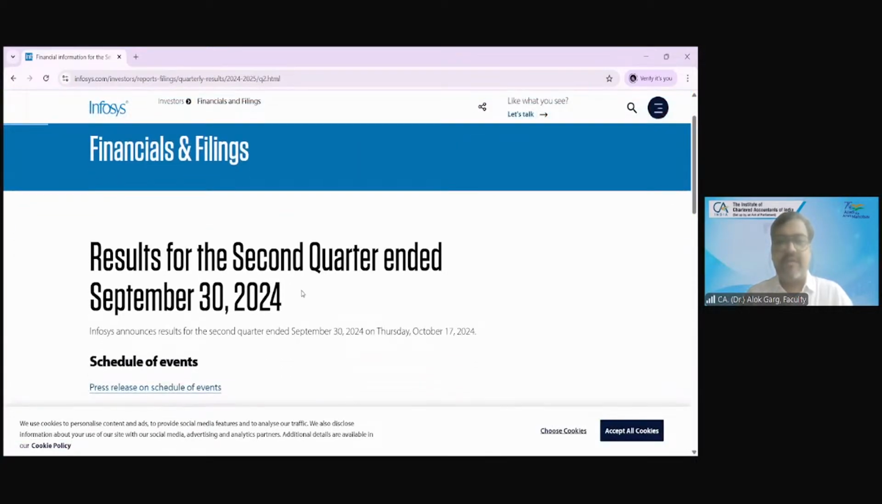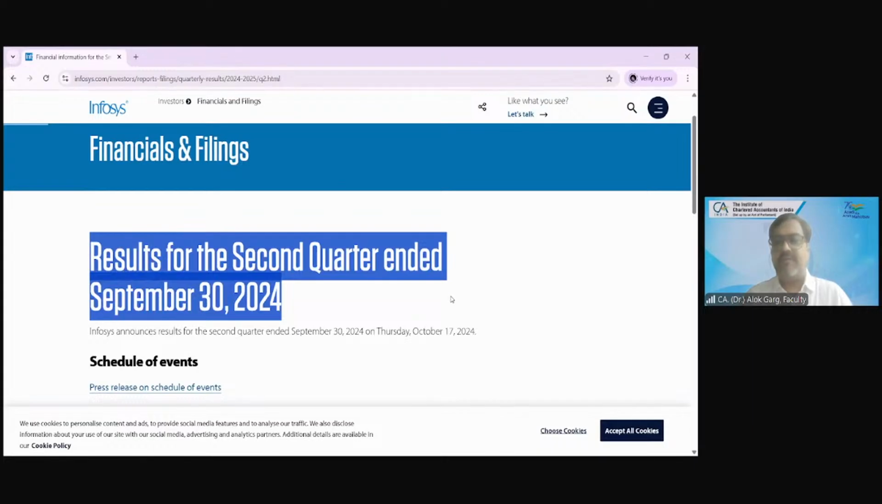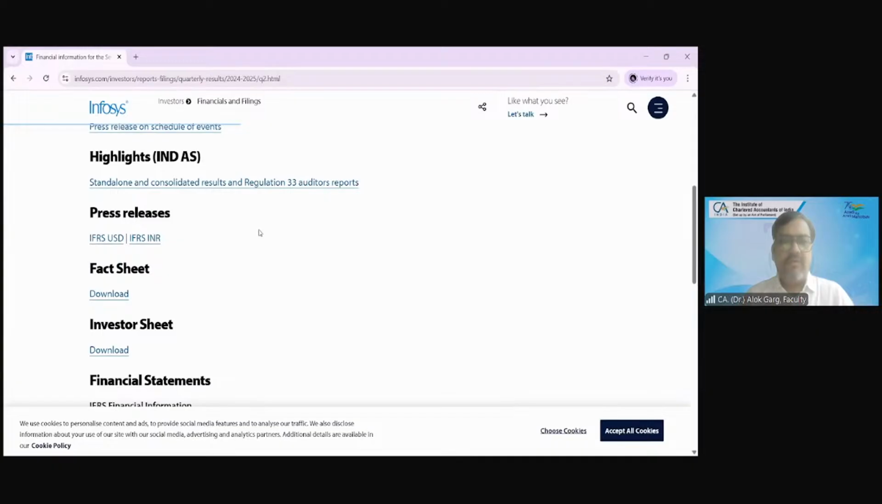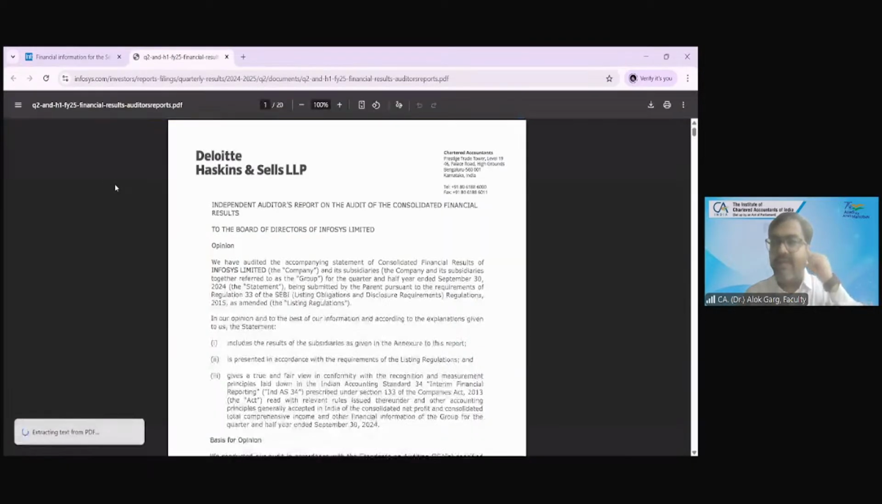Results for the second quarter ended September 30, 2024. Correct? So now let's go to the Ind AS standalone and consolidated results and the Regulation 33 Auditors Report. What is Regulation 33? It's a SEBI regulation. SEBI LODR, Listing Obligations and Disclosure Requirements, Regulation 33 requires listed companies to file their financial results on a quarterly basis.